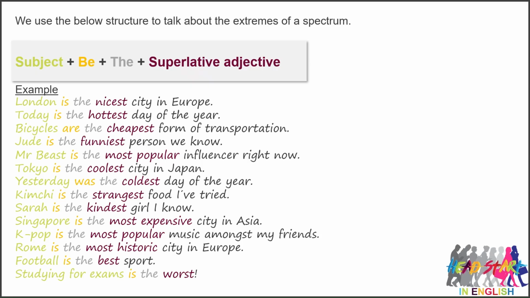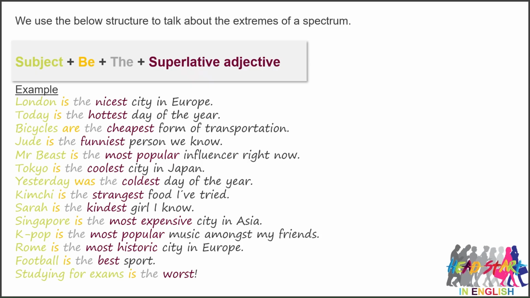We have a subject. We also have the verb to be. The verb to be needs conjugating. We have the, and we have a superlative adjective, after which there is often an object noun or an object noun phrase that the adjective refers to. For example, a city in Europe, day of the year, girl I know. So let's read through the examples and see if we can notice any patterns about the form of superlative adjectives.